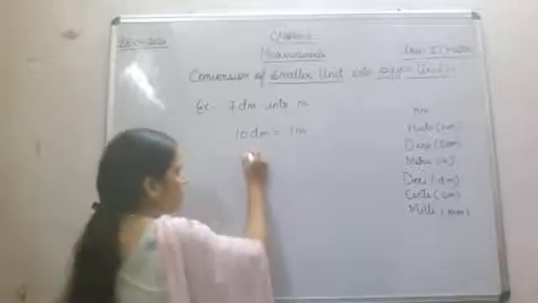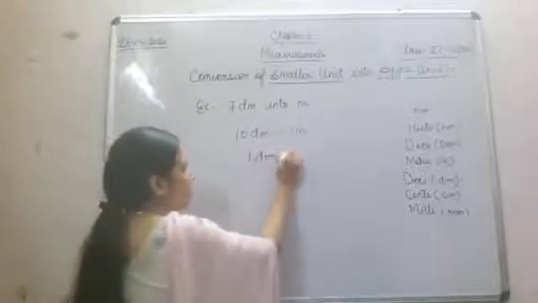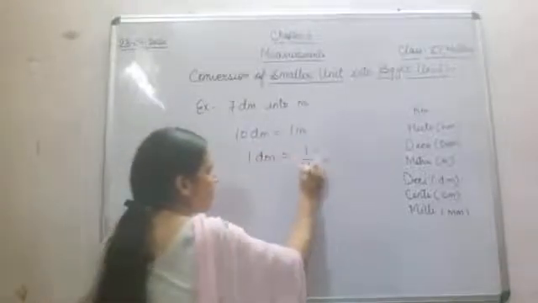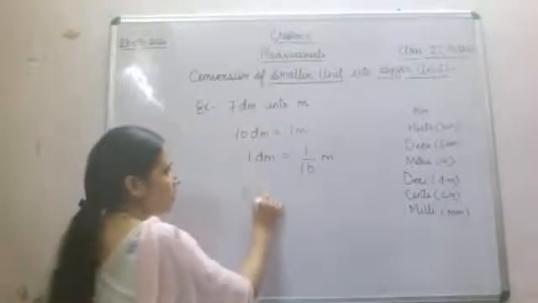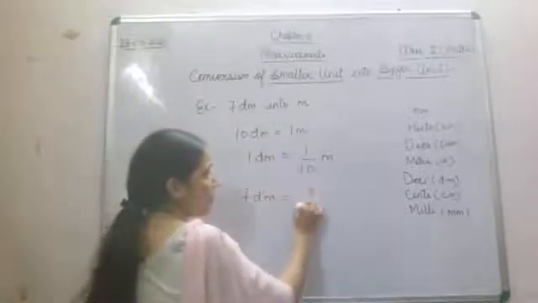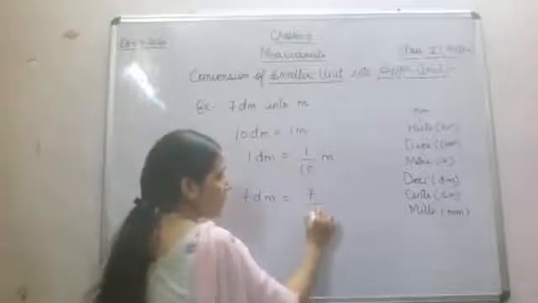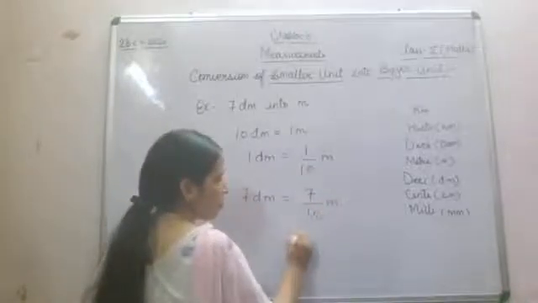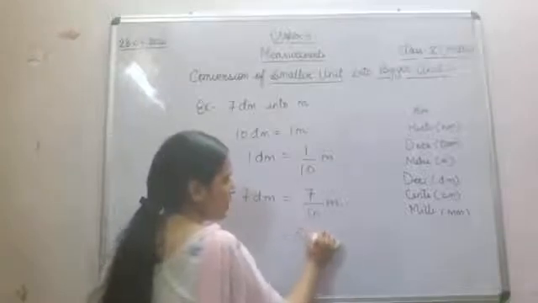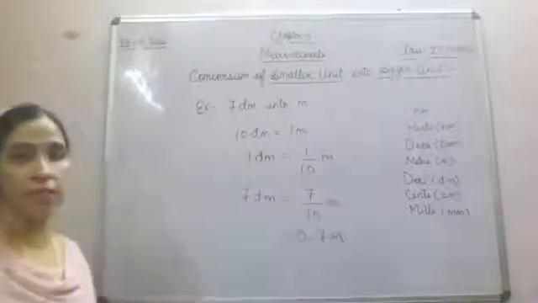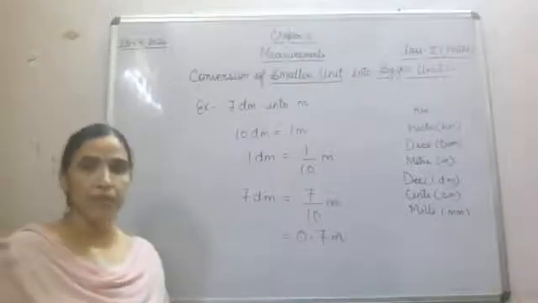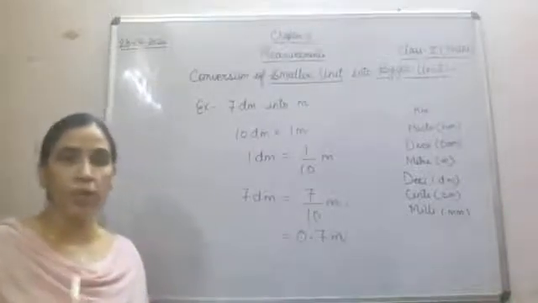After that, 1 decimeter is equal to 1 by 10 meter. It means 7 decimeter is equal to 7 multiplied in the numerator, 7 by 10 meter. So that will become 0.7 meter. 0.7 meter. Fine. What did you understand in this?